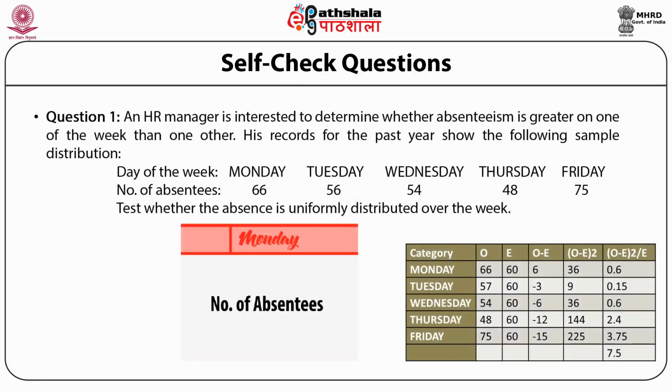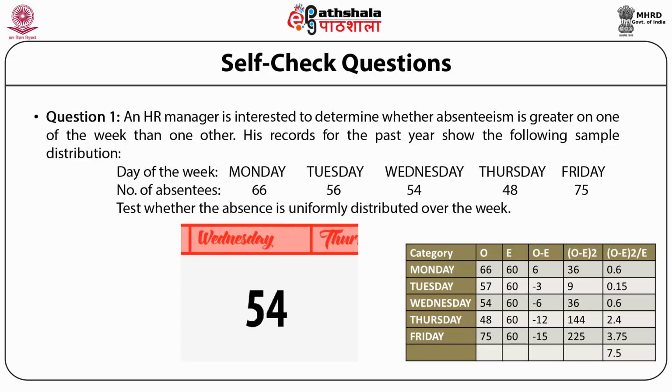If the question reads as, an HR manager is interested to determine whether absenteeism is greater on one of the days of the week than the other, his records for the past year show the following sample distribution. We have taken the days of the week, that's Monday, Tuesday, Wednesday, Thursday and Friday, and the number of absentees during Monday was 66, Tuesday is 56, Wednesday 54, Thursday 48 and Friday 75.